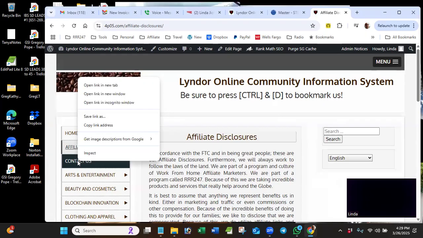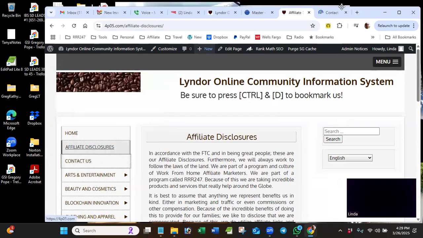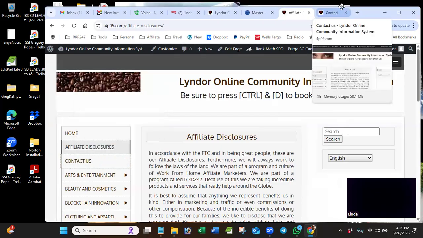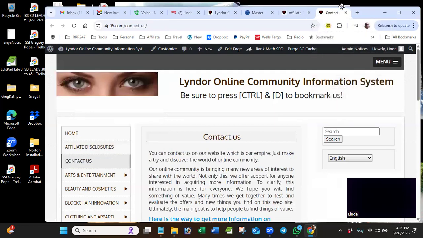When I right click on it, it gives me this list, and I could do all these different functions based on this list. Right now, the top one says open link in a new tab. If I click on that, it opens this contact us page in this new tab right here. This is something I wanted to record with you on the line anyway.